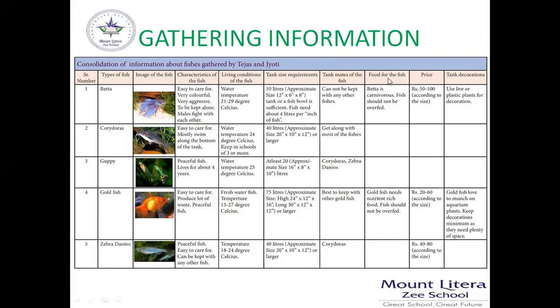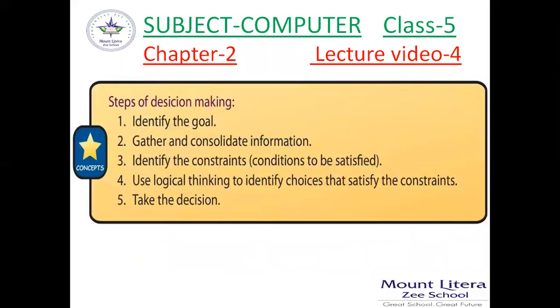Tank mates of fish, food for the fish, price, tank decorations, all this we have gathered and consolidated the information. Now it is time to choose the fish based on the information table and your constraints, means limitations.